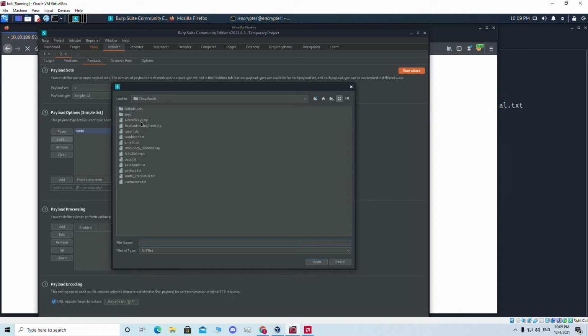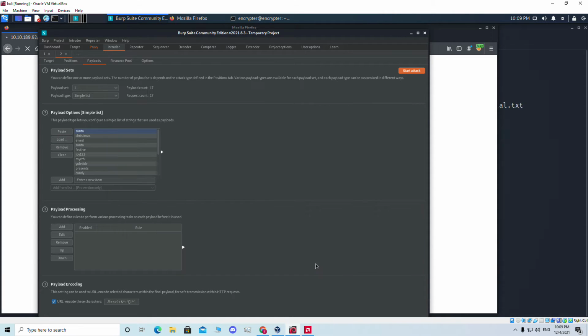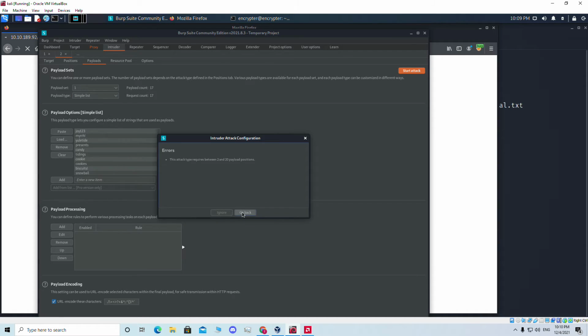Let's load a list. Okay, we're going to load from our password Santa credential.txt here. Let's see what it says. Then if we start it up, it says no. How can we set another payload then?